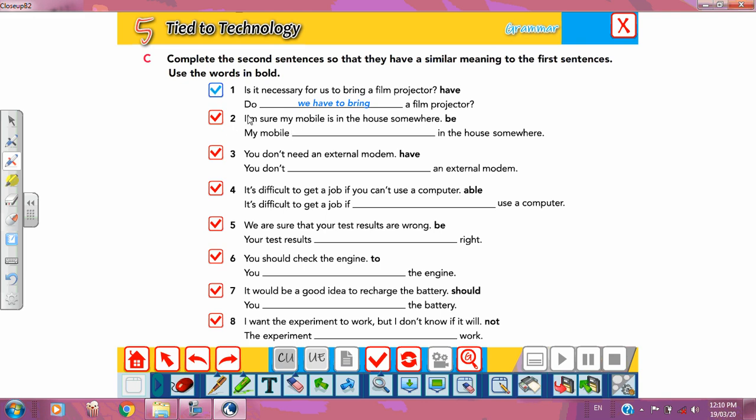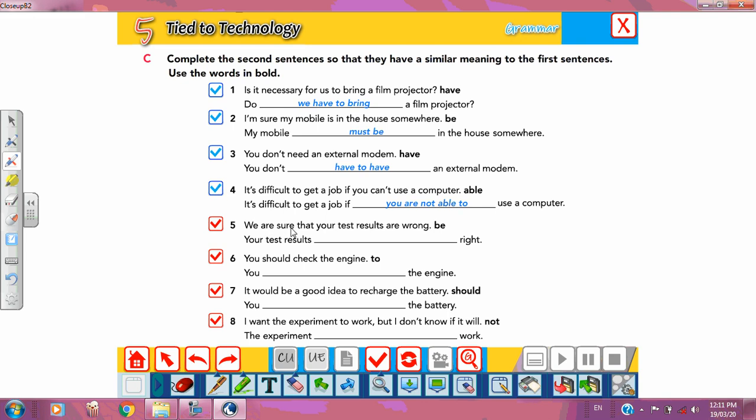I'm sure. When I see the words I'm sure, must comes to my mind. My mobile must be. You don't need, so you don't have to. It's difficult to get a job if you can't use a computer. It's difficult to get a job if you aren't able to.